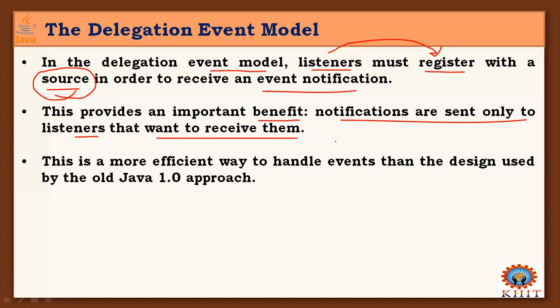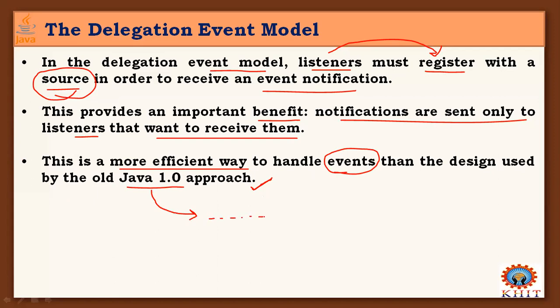So even if there are many listeners for events generated in our program, we can make only some of those listeners active to receive and handle the events and return a reply to the source. Generally this is a more efficient way to handle events than the design used by the old Java 1.0 approach. But nowadays, in most Java programs, this old type of event handling design is still in use.